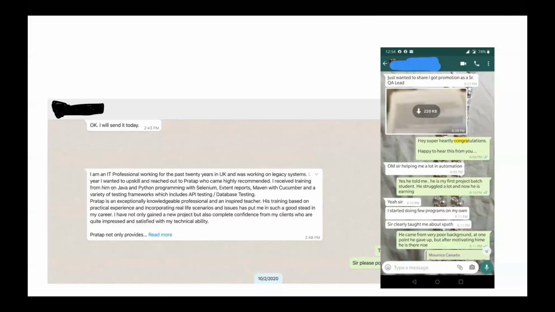Recently I trained a guy whose age is around 45 to 50 years. In India, we have an age factor. If a person is going to shift companies after more than 13 years, getting an opportunity is a little difficult. But in the UK or other countries, we don't have that age factor. A guy who came from a totally different background trained with me for more than 3 months, and now he is working as a senior automation engineer with a good package.